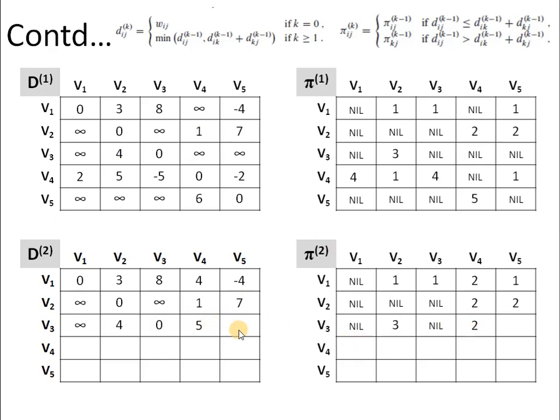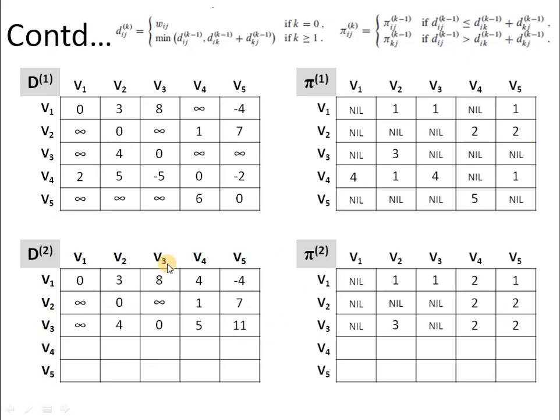Now talking about V3 and V5. We have to follow a path 3 to 2 and then 2 to 5. So this entry again comes out to be 7 plus 4, which is less than the current value, which is infinity, and we are reaching here via vertex 2 now. So we will put 11 in the distance and 2 in the predecessor.